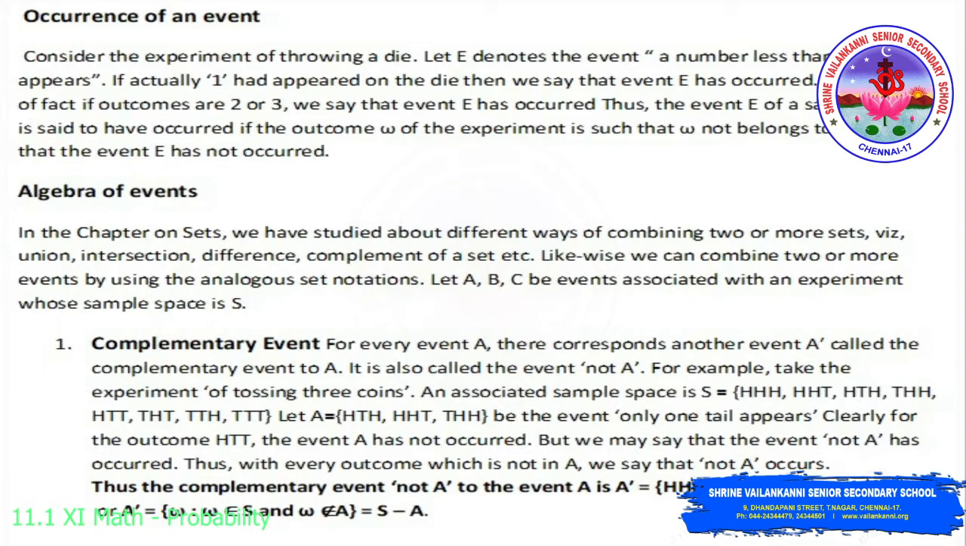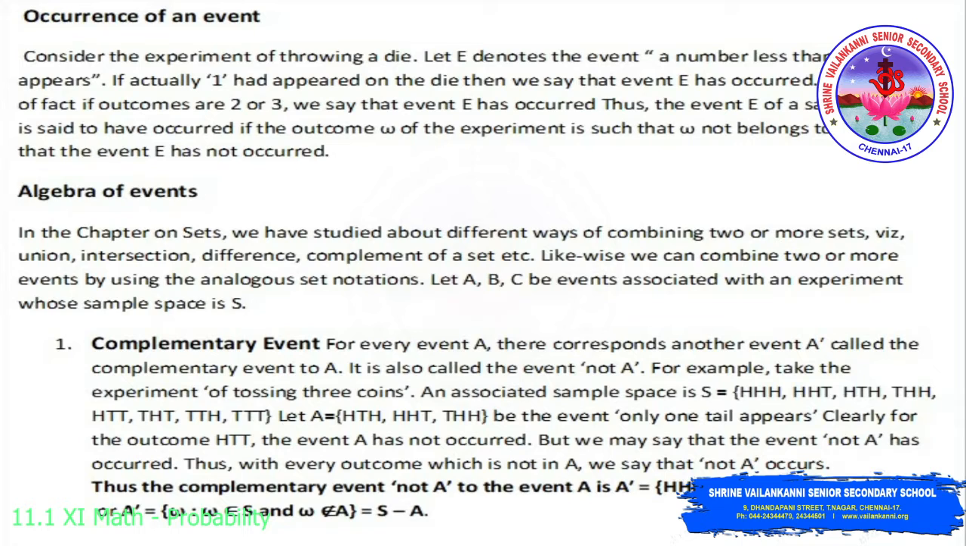Then algebra of events. In the chapter on sets, we have studied different ways of combining 2 or more sets: union, intersection, difference, complement of a set. Likewise, we can combine 2 or more events by using the set notations. Let A, B, C be events associated with an experiment whose sample space is S.